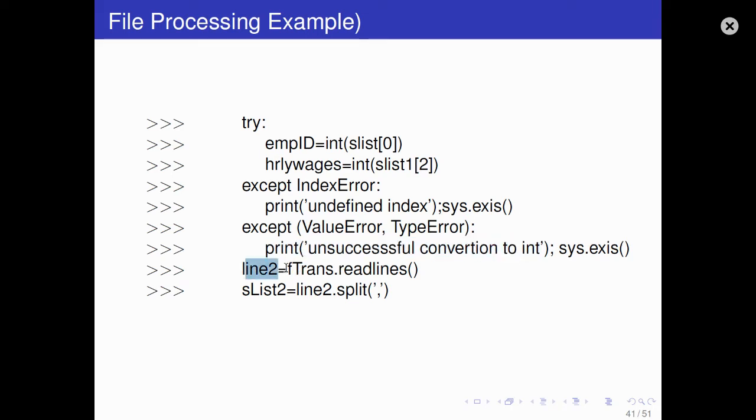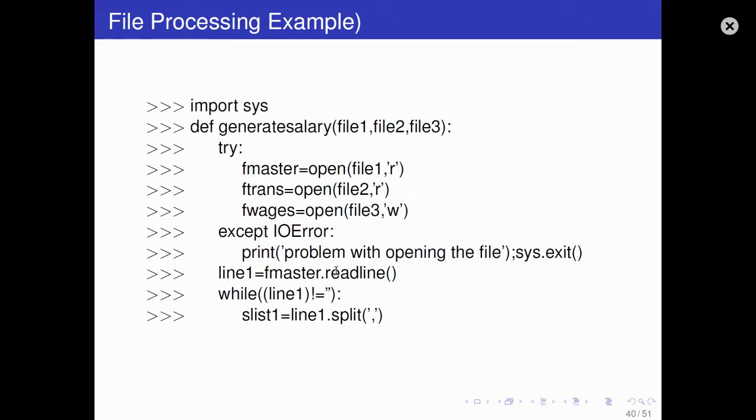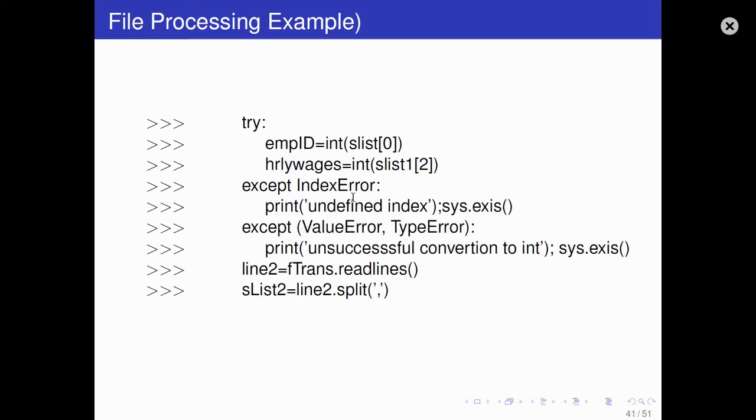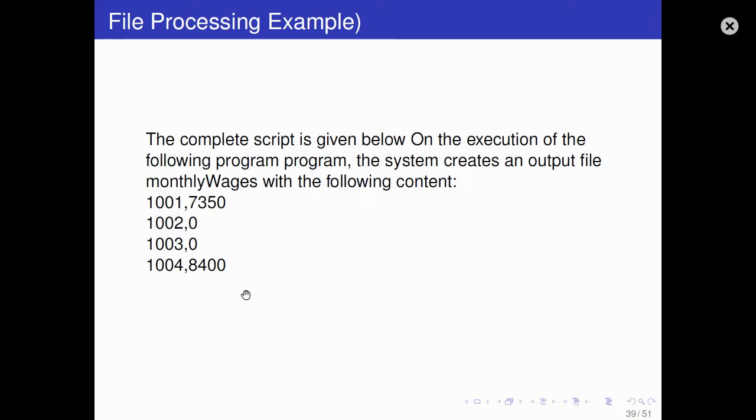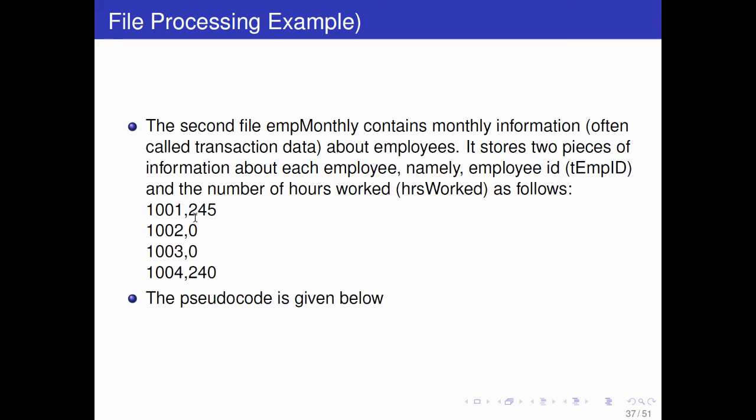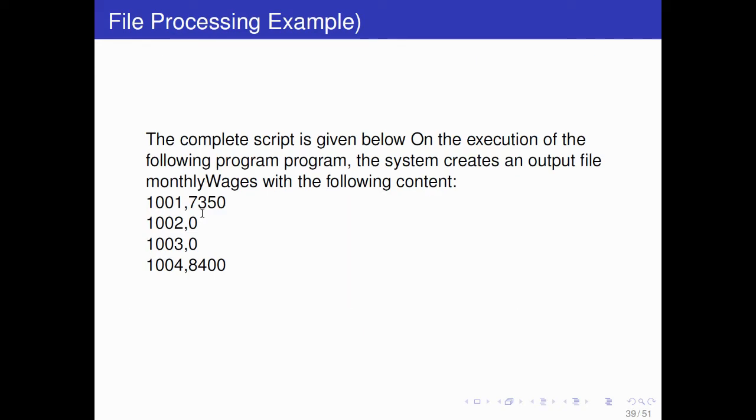Then line 2. So line 2 is F2. F trans was actually F2 here, so you can check. We are opening file 2 in read mode. So F2 dot read line, so line 2 will read the first line of file 2. Then we are again converting into a list. File 2 will have only ID and number of hours worked, so each line has two elements. You will split the first line over comma, so it will create a list of two elements: index 0 is ID, index 1 is number of hours worked.